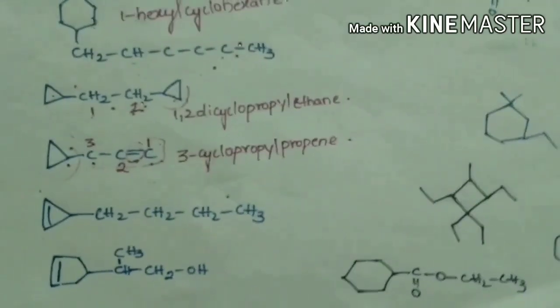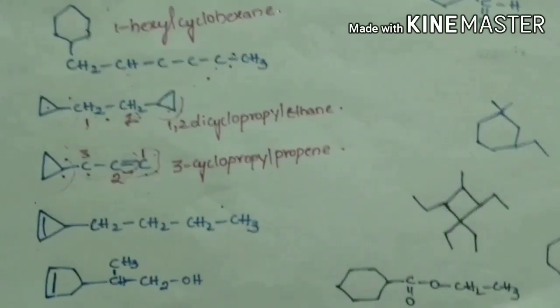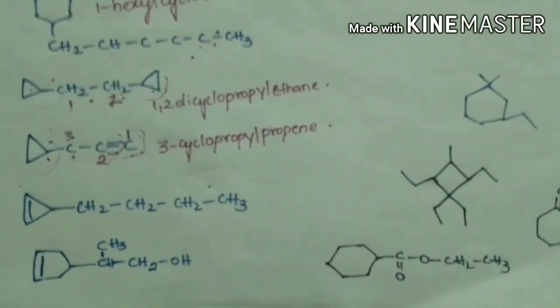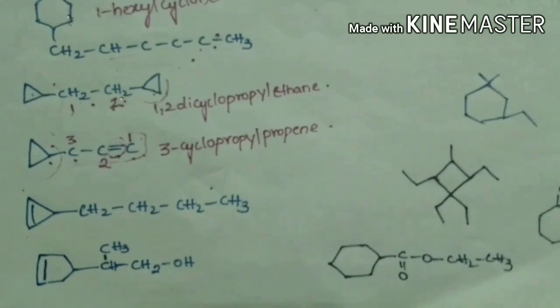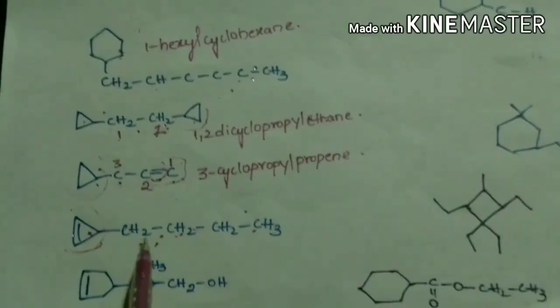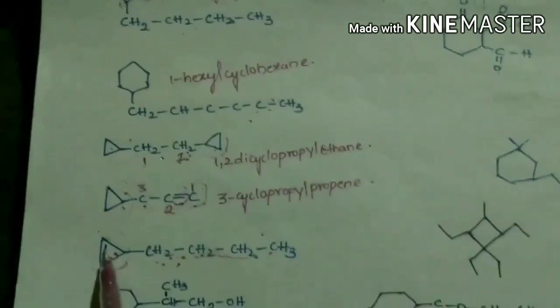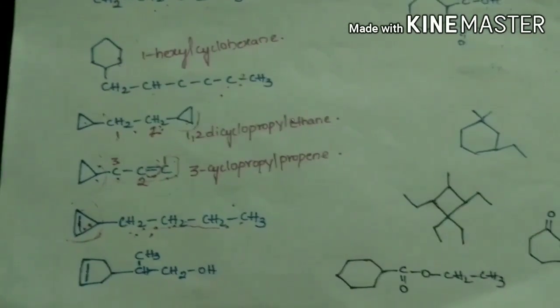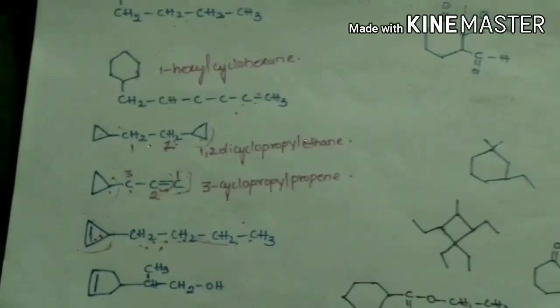While selecting a main chain in cycloalkanes, we must first prefer the longest number of carbons, then the functional group, then the multiple bonds. This compound contains 4 carbons in the open chain, while the cyclic ring has 3 carbons with 1 double bond. While selecting a main chain, we must follow these rules: the main chain should contain more carbons, and if any double bond or functional group is present, it must be included in the selection.